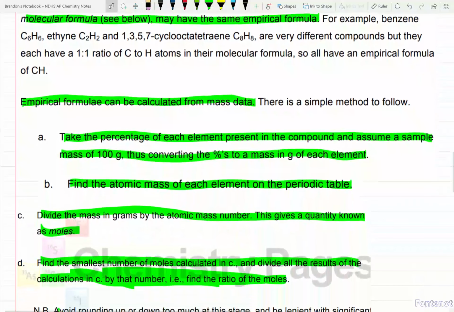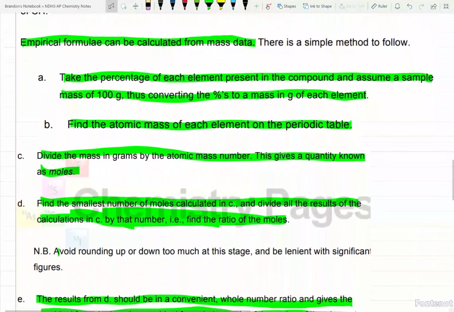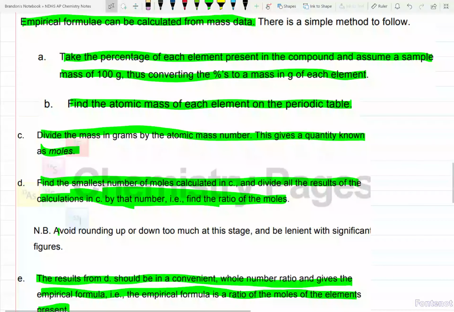Now, here are some steps. You all wrote these down. Here are some steps to calculate your empirical formulas. Typically, you will be given some mass data. You will either be given it in the form of percentages, or you will be given it in the form of grams. If they give you grams, cool, you don't have to go any further. If they give you a percent, we're going to go straight to step A.